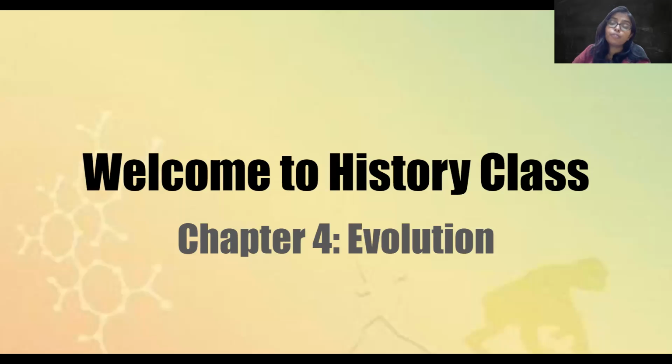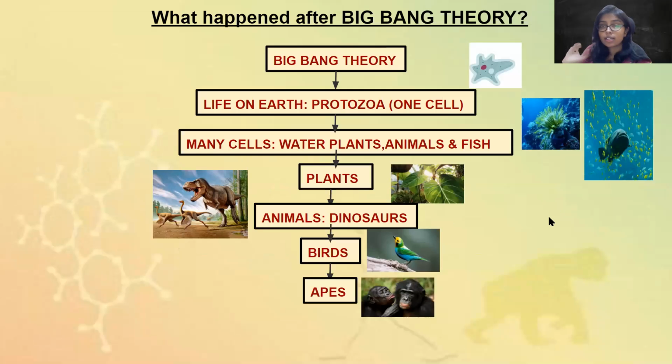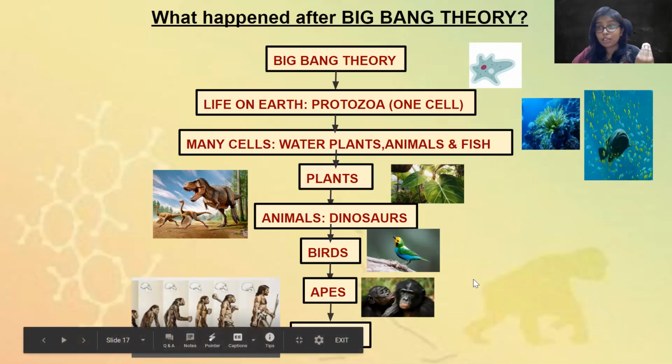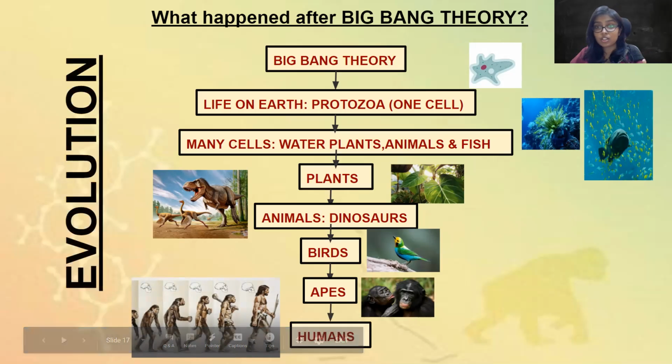We are doing chapter number 4, evolution, and this is your second class of the same chapter. Let's quickly revise what we learned in the last class. We learned about what happened after the Big Bang Theory, what the evolution stages were like. First the Big Bang happened and the universe was formed. Then we found the first type of life on earth, which is one cell, unicellular living thing called protozoa. So the first life on earth was protozoa, which was one cell. Then from one cell came many cells, bahut sare cells आए. Then came plants and animals. Then the first type of animal that was found was the dinosaur. Then came birds, then came apes, and then came human beings, right? And all of this is called evolution.